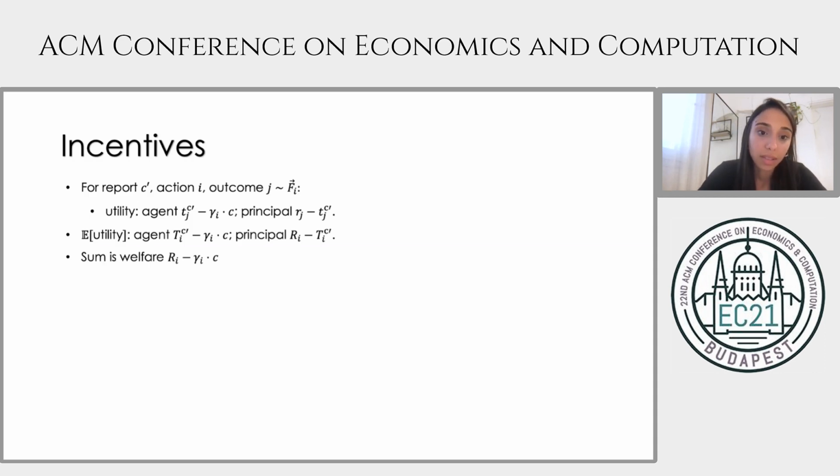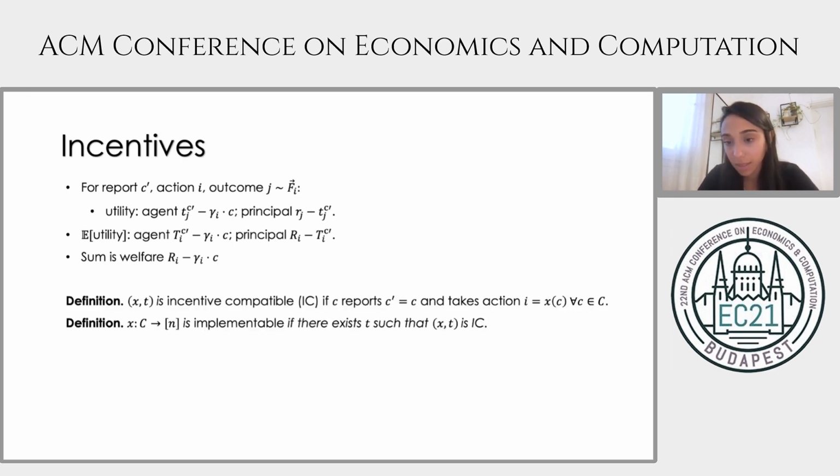Now, to talk about incentives, we need to talk about utilities. The agent's utility is the payment minus cost, and the principal's utility is the reward minus the payment to the agent. Using the same notions from earlier, we can write down the expected utility, where the expectation is over the random outcomes. Note that the sum of the players' expected utility is the expected welfare, which is the expected reward minus the cost of the agent.